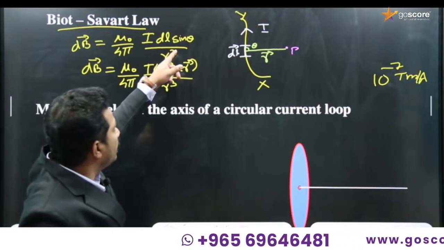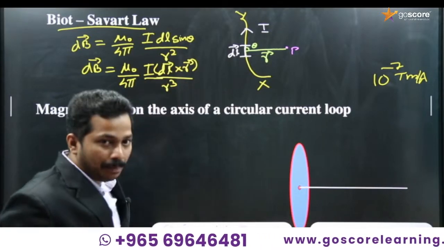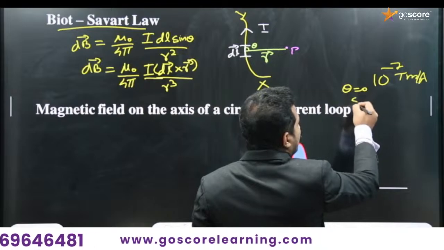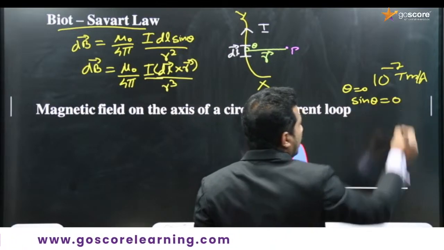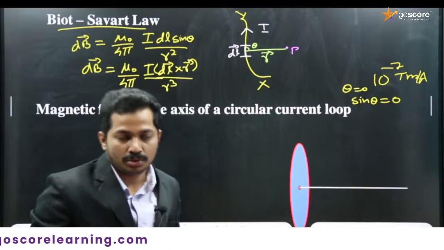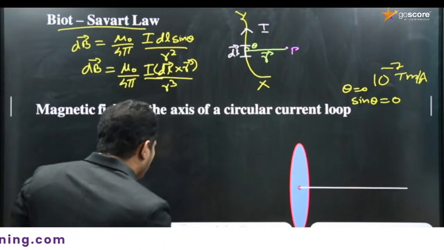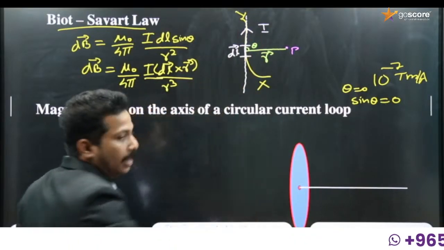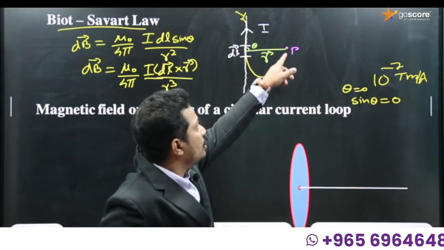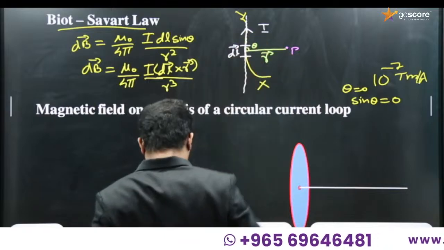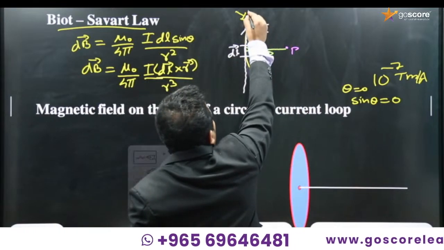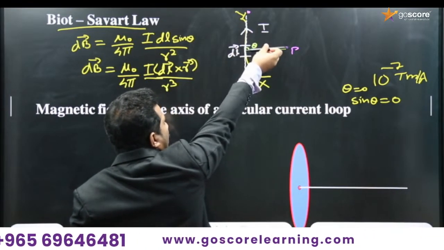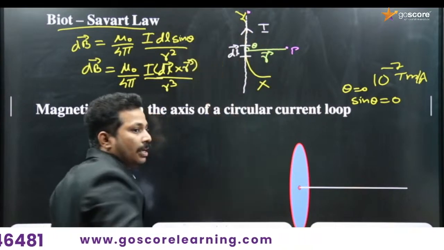Okay, so you can see in the equation a sin theta dependence. When theta equal to 0, sin theta equal to 0, right? Sin 0 is 0. So what is the implication of that? Consider this as the axis of the current element. If I consider the point P on the axis, what happens? This r will lie on the axis, in the same direction as the current element dl.